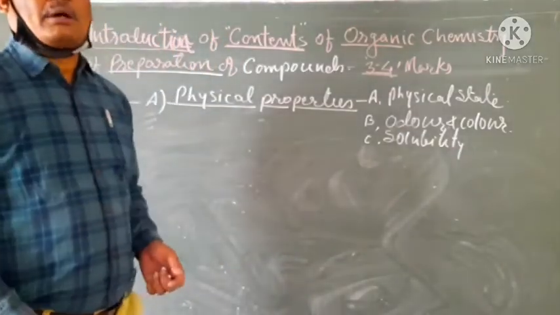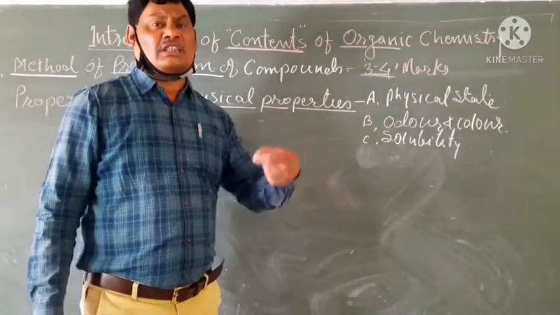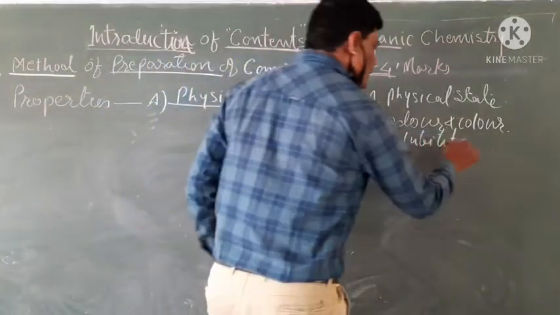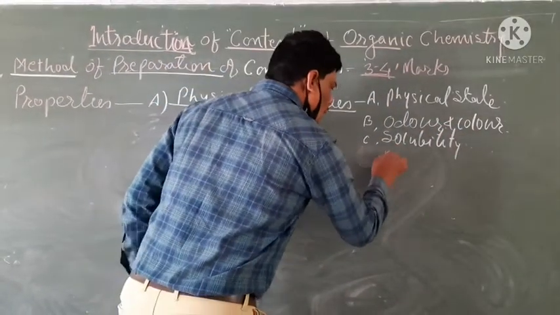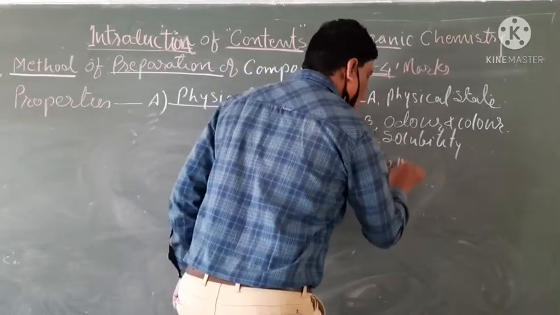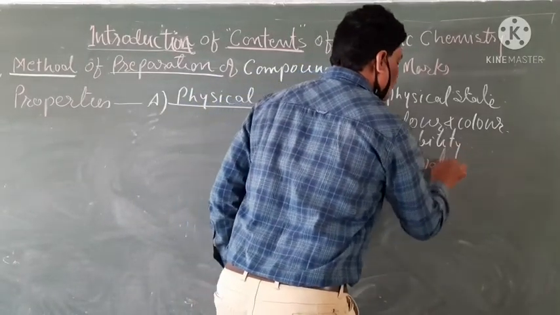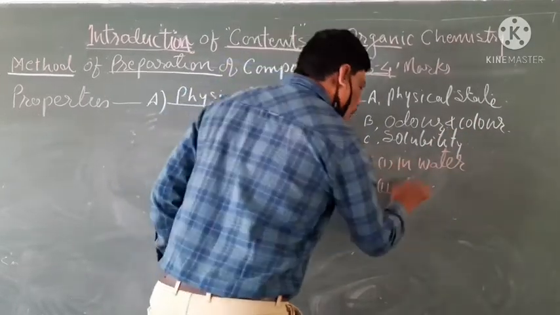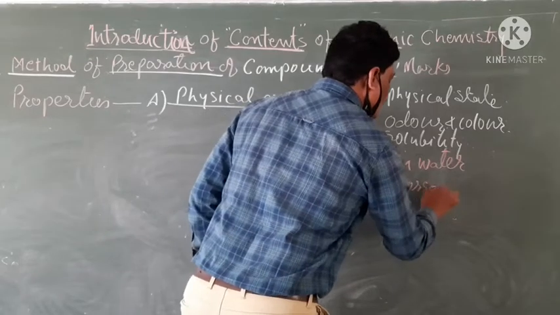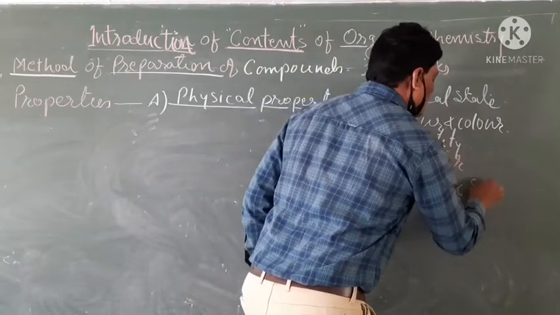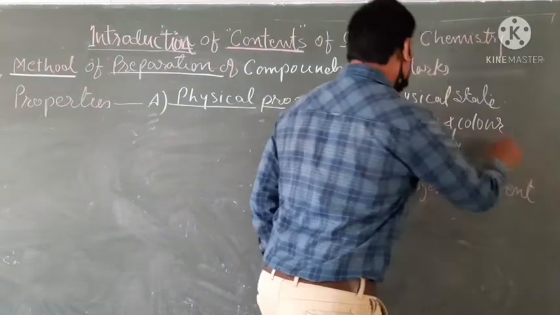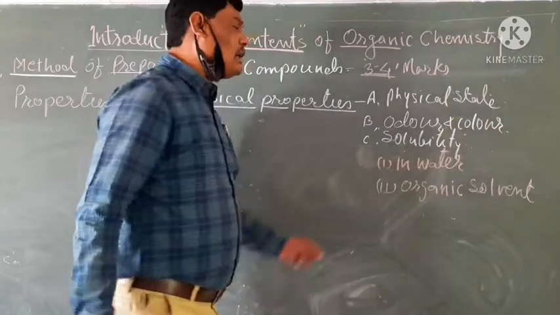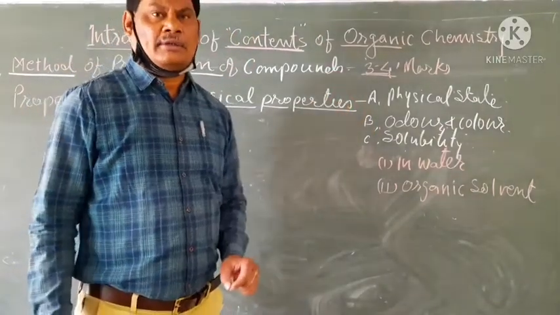The solubility of a compound is how it behaves when dissolved in a particular solvent. So in solubility, we have to discuss two things. First, the solubility in the universal solvent, water. And the second, the solubility in organic solvent. Here we follow a particular concept called like dissolves like.